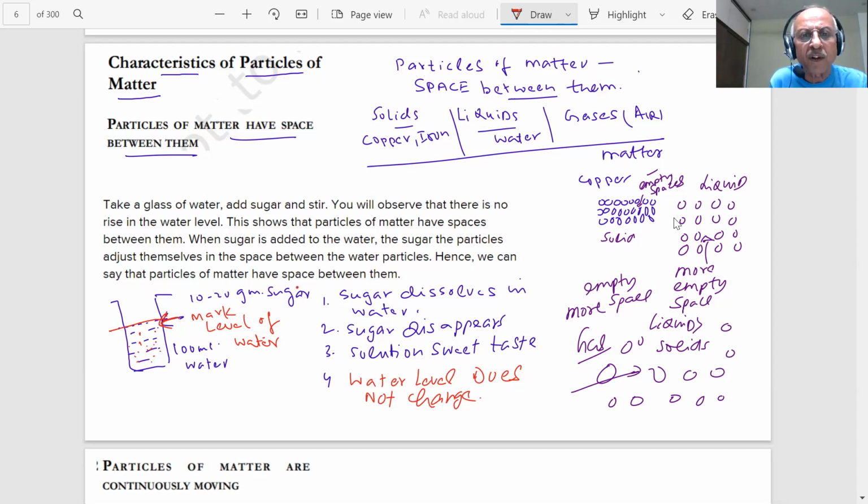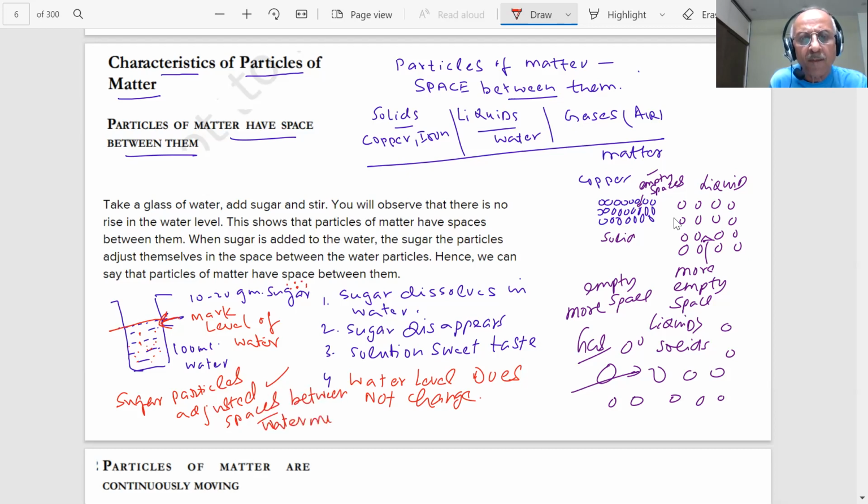These sugar particles are also very small and they have got adjusted in the spaces between water molecules.